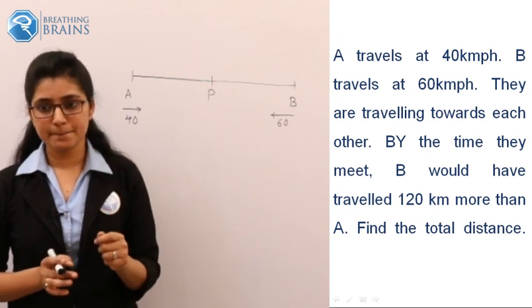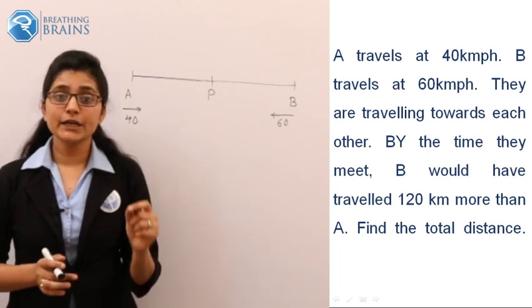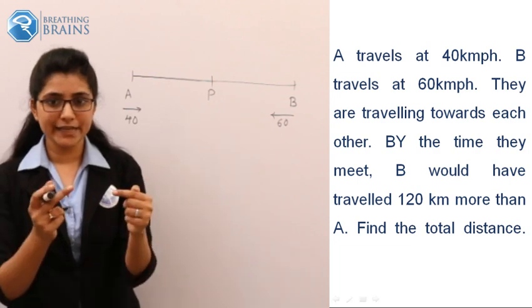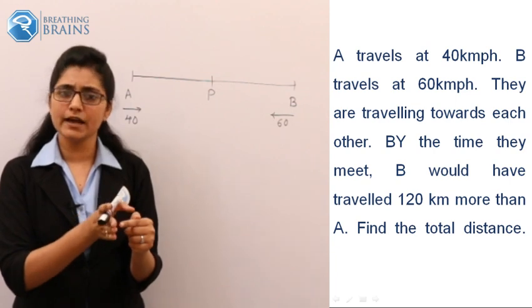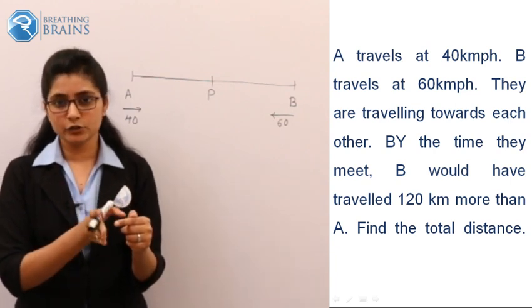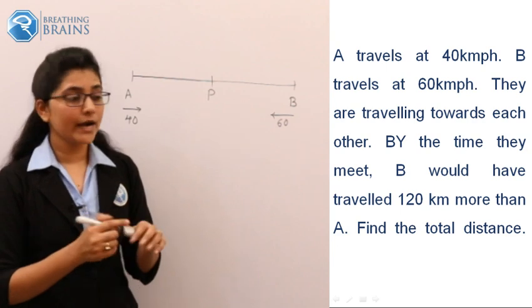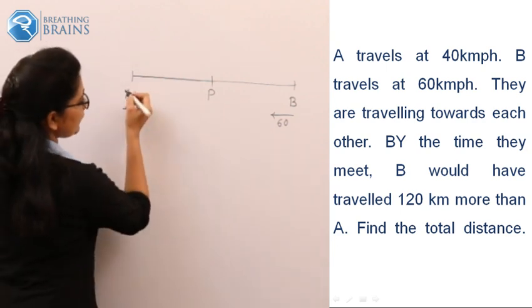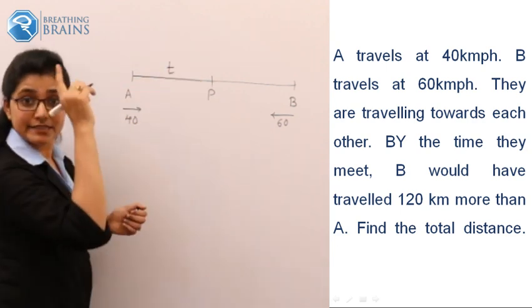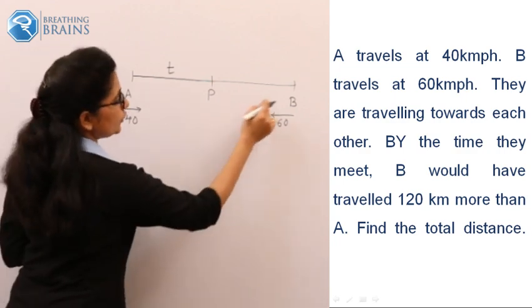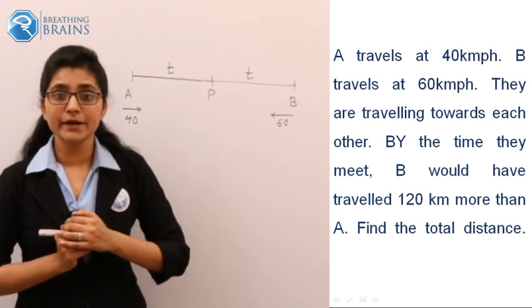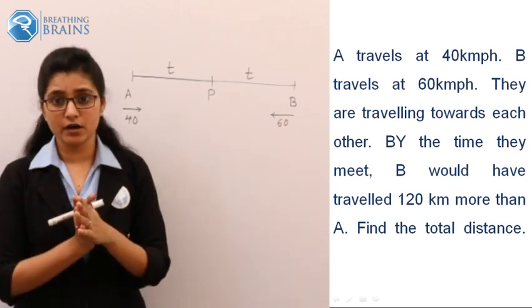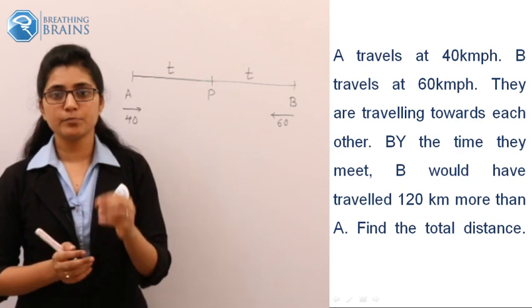The clue is this: when two persons are traveling in opposite directions and they meet at any point between their entire distance, the time required by A to travel this AP, if it is T, the same time will be required by B to travel this BP distance. The time is constant. This is a very important property when two persons are traveling in opposite directions. This is the property from relative speed. So if you know this, that's good.